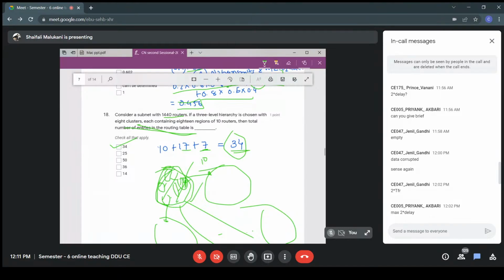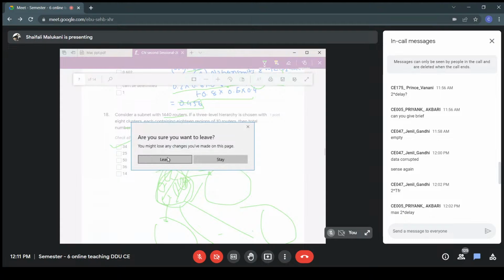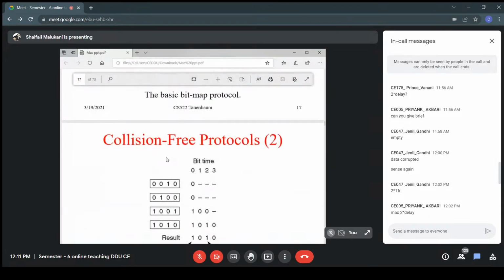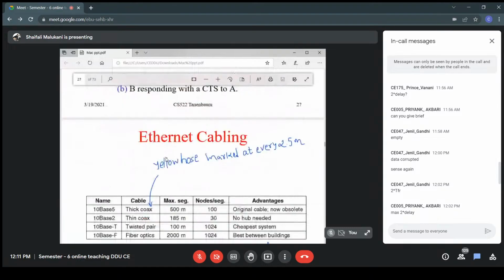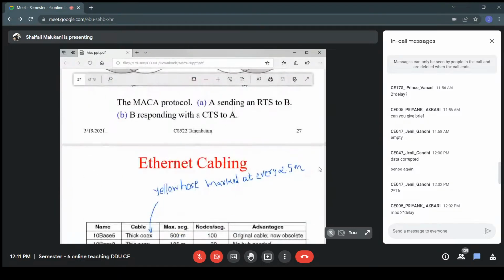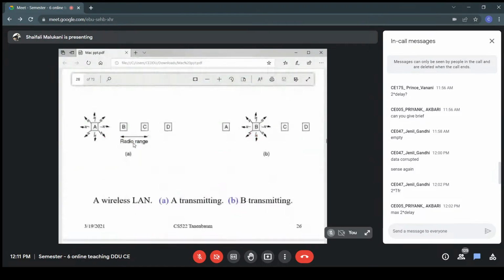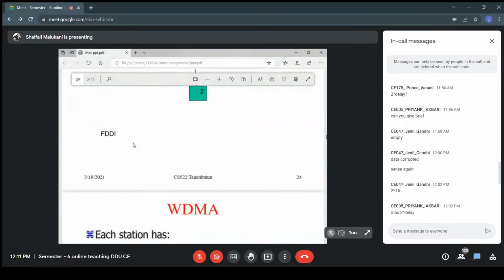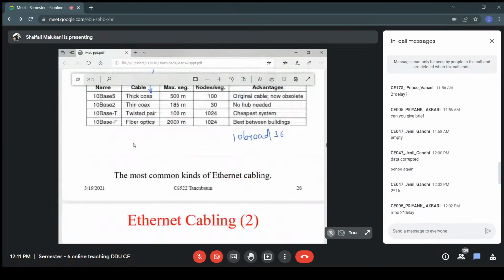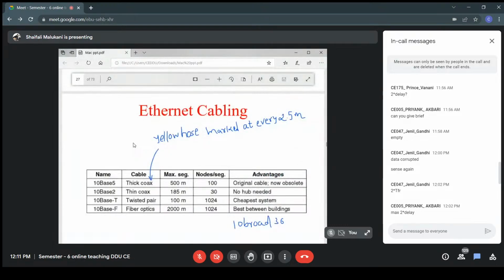Okay. So now should we proceed to the next topic, our regular topic? Okay. So what we discussed last time was regarding limited contention protocols and other protocols, and remaining things will be discussed by Sheetal madam. We are going to the next topic, which is Ethernet.